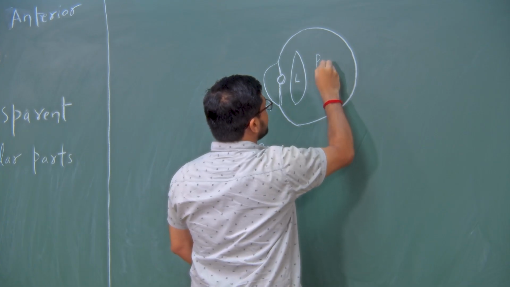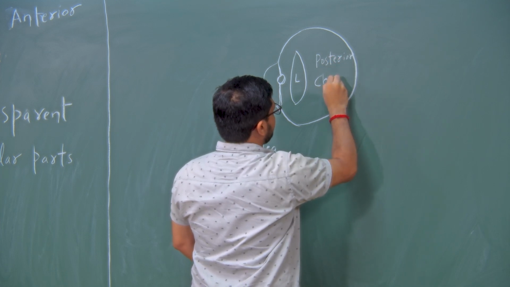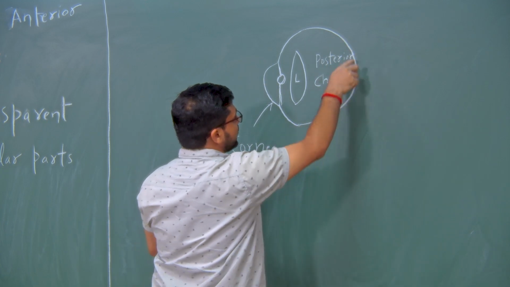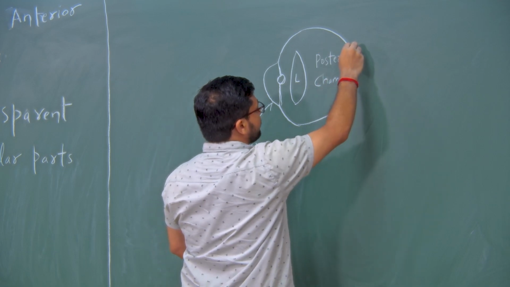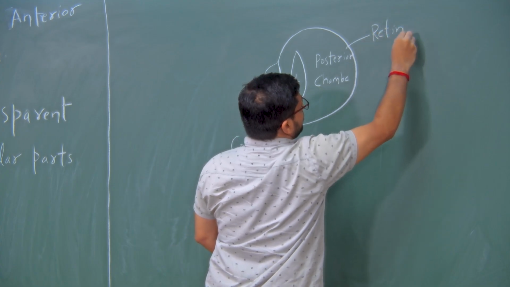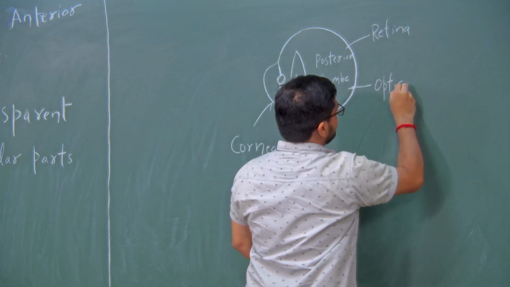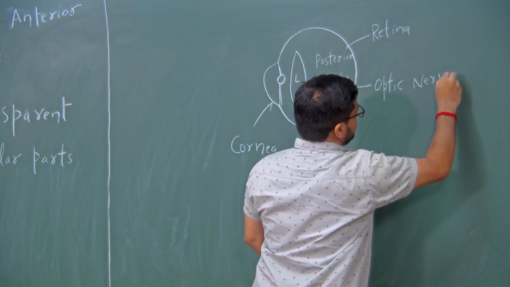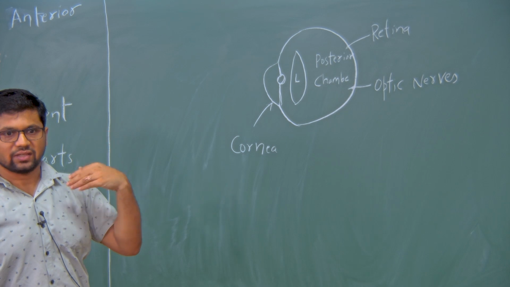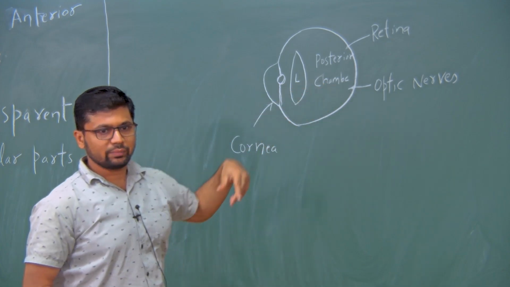Near the back end of the posterior chamber we have the retina and optic nerves. The optic nerves transfer the signal to the brain, so that we can understand what we are seeing. That is the work of the optic nerve, and the retina is for the formation of the image.